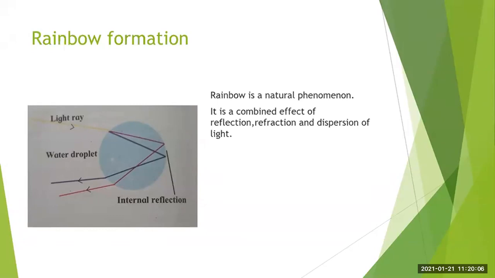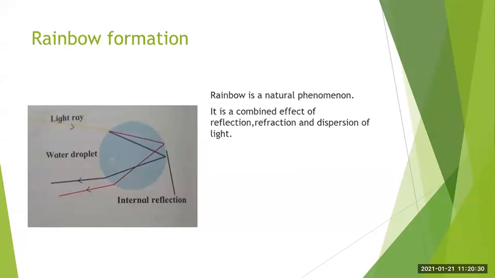When the light rays enter from one medium to another medium, they get refracted. As the water droplet acts as a prism, the light ray gets refracted while entering the droplet, and it even gets dispersed.